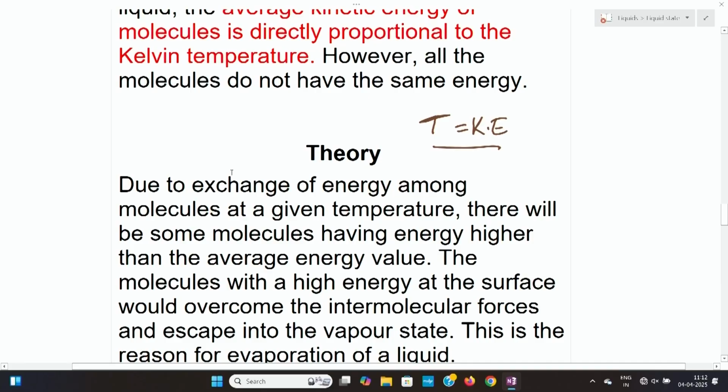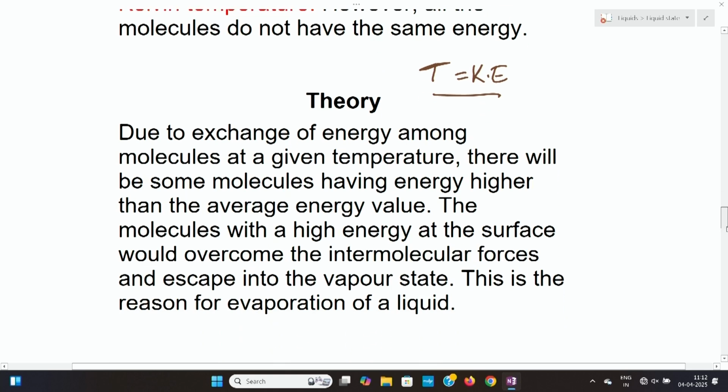Next, we move on to the theory of evaporation. We have the molecules like this in the case of liquids.